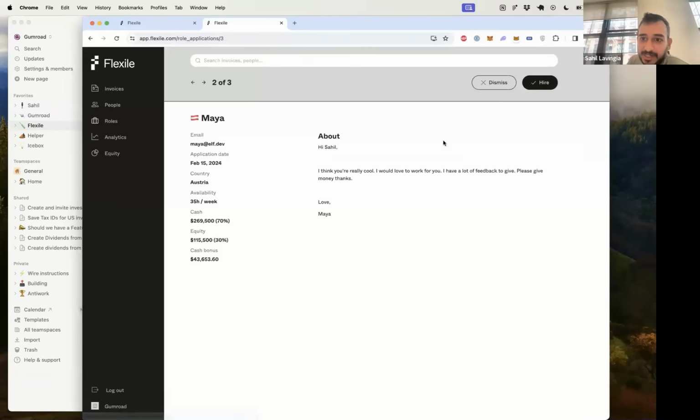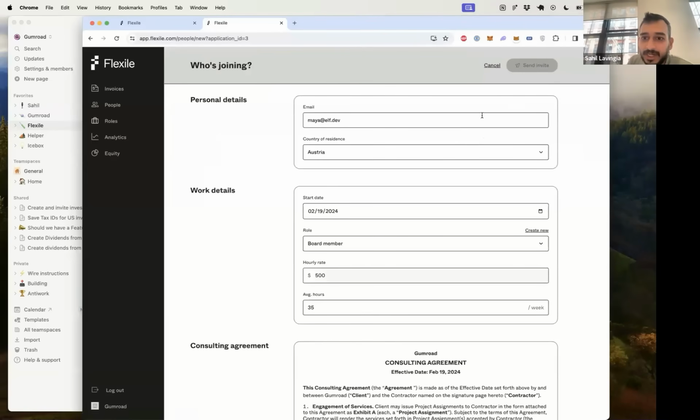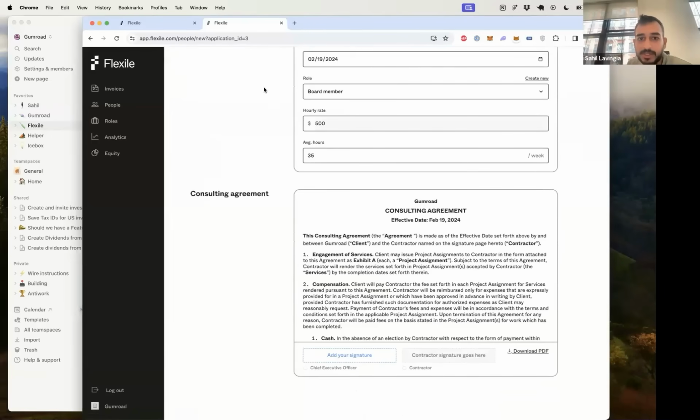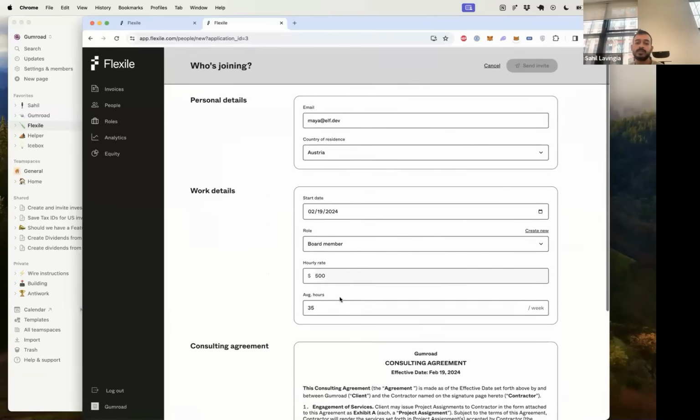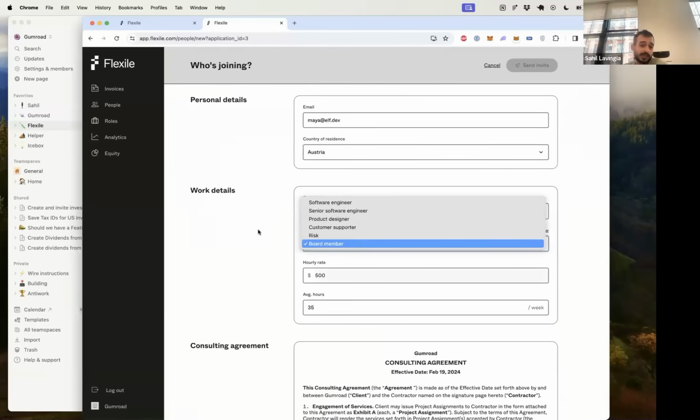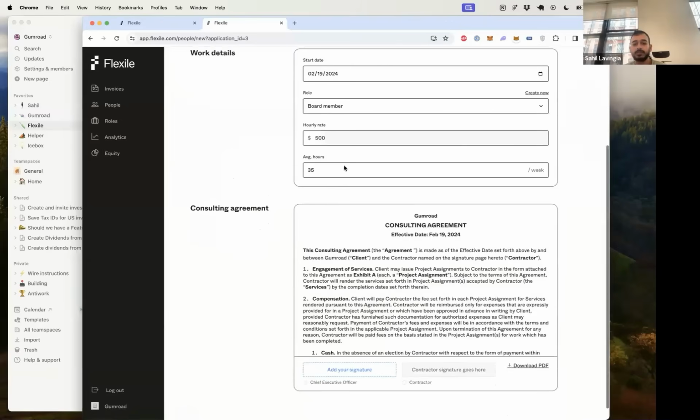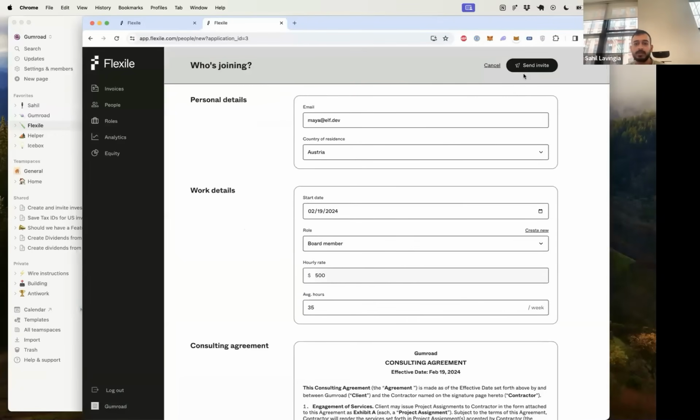It comes through. Let's say I want to hire Maya. You hit hire, and then this autofills just like what we had before. You could just go to this manually, but all of the details are autofilled with the information that they already selected, their hours per week, their role, their hourly rate, etc. You could always change this at the end of the day, but it pre-fills so that you can sign the contract and then you can send them an invite.